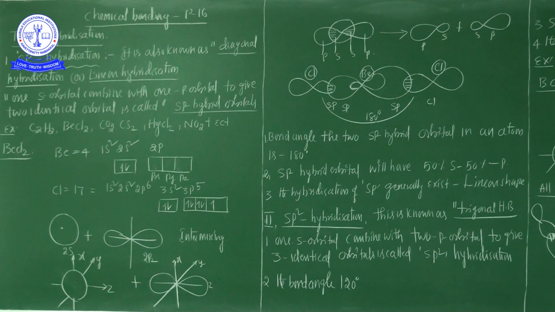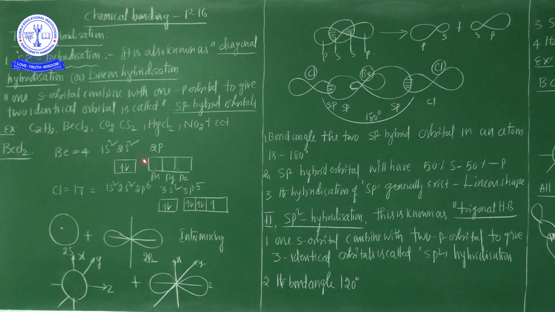Now see the definition carefully. One s orbital combined with one p orbital to give two identical sp hybrid orbitals. It's called sp hybridization.